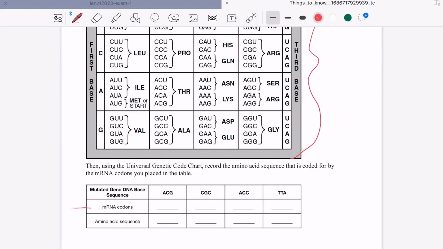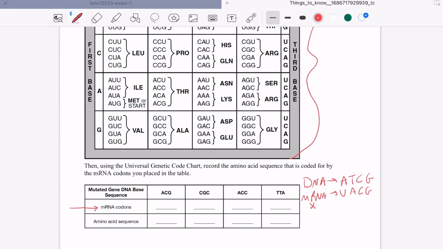The messenger RNA, you get that from your head. So DNA has bases A, T, C, and G. Messenger RNA has U, A, C, G. There is no T in messenger RNA. That's the only thing I want you to remember. In messenger RNA, there is no T. No T.